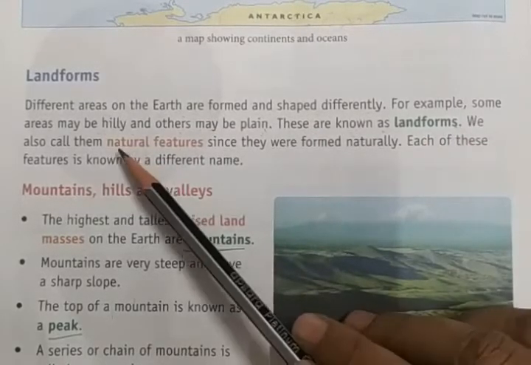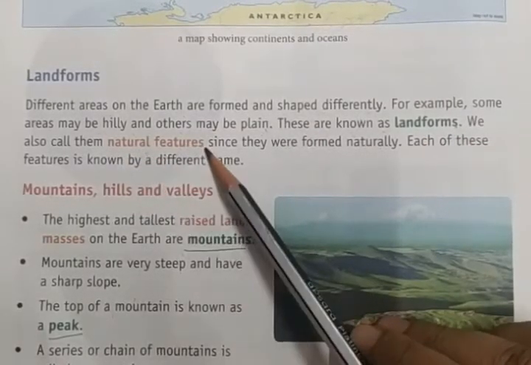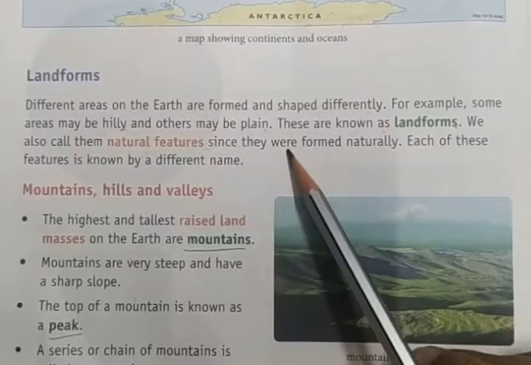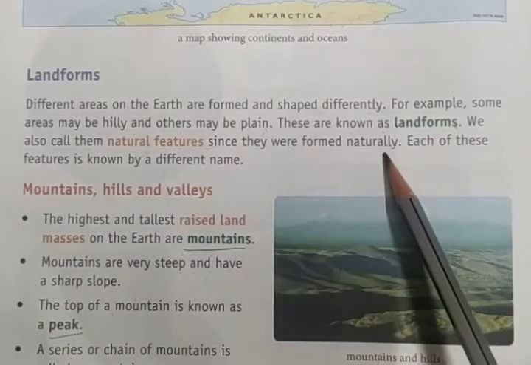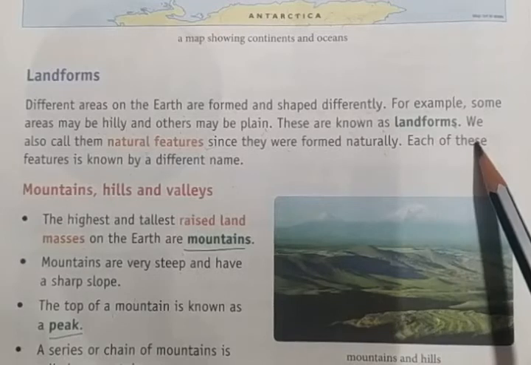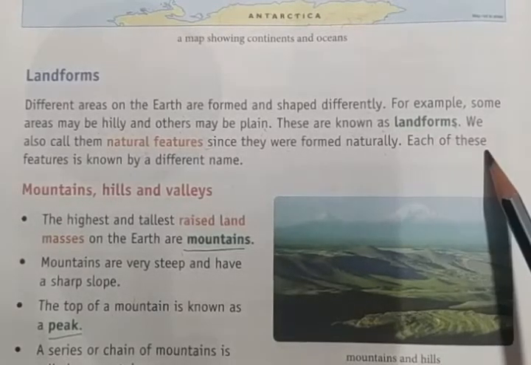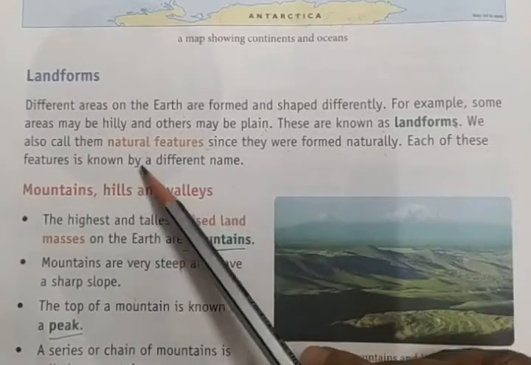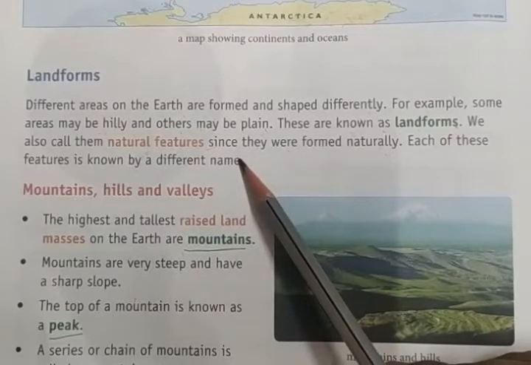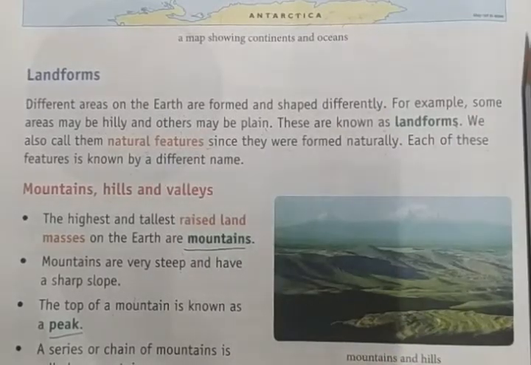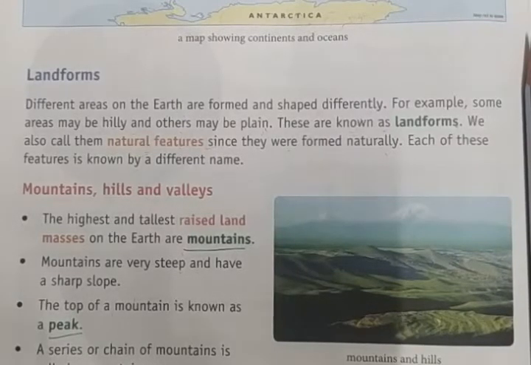We also call them natural features since they were formed naturally. Each of these features is known by different names. Landforms are some hill stations, some hill forms, and some plain forms. Plain means flat. We live on the plains, right?